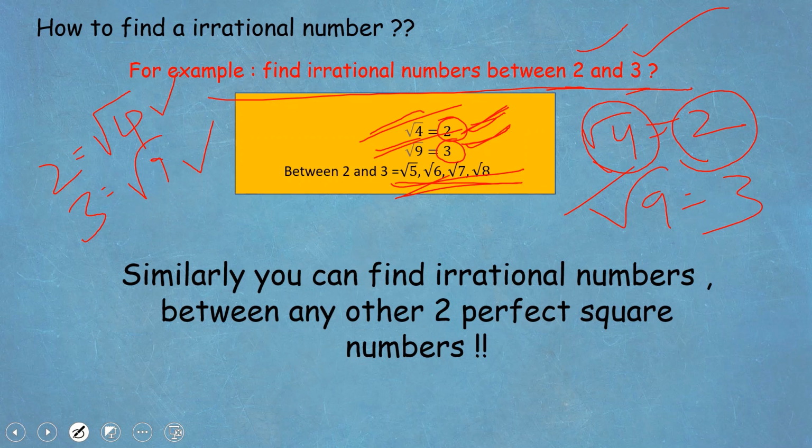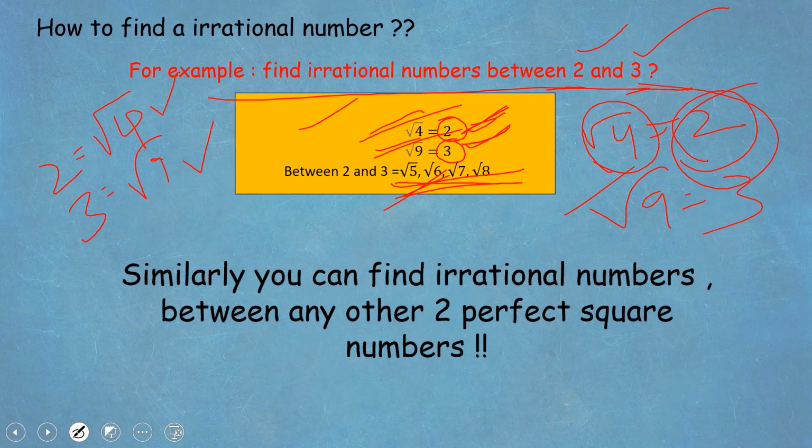I guess you got a clear idea about how to find an irrational number. Simply, any root whose number doesn't have a perfect square root and cannot be simplified further, consider it an irrational number. And any root that is a perfect square and can be simplified further, consider it a rational number.